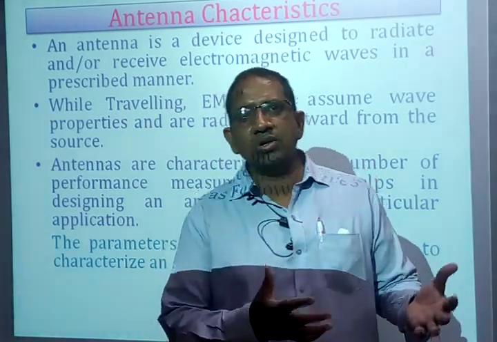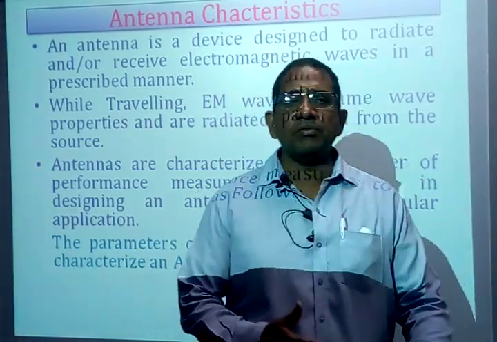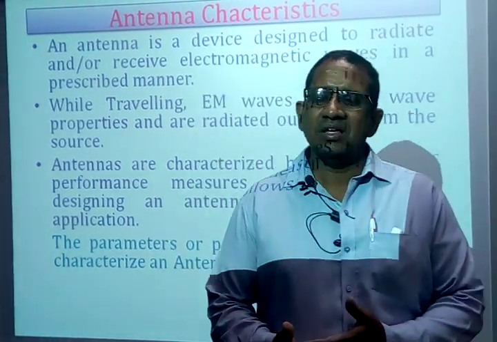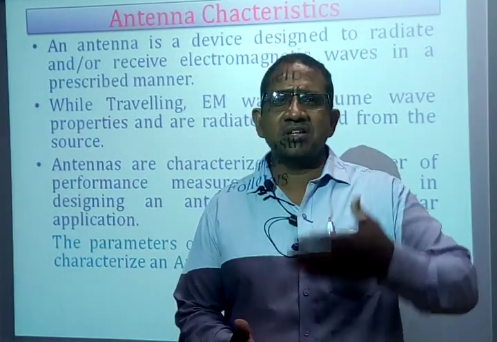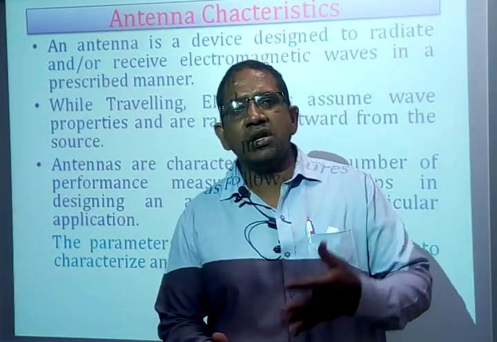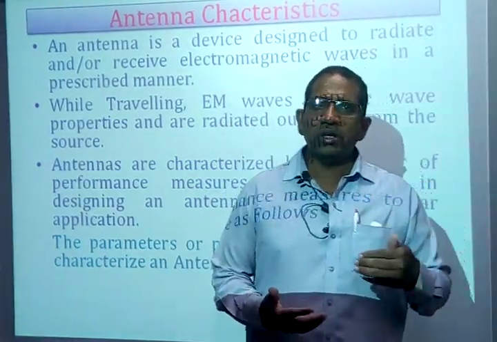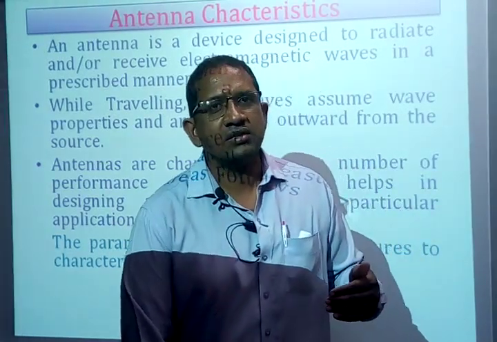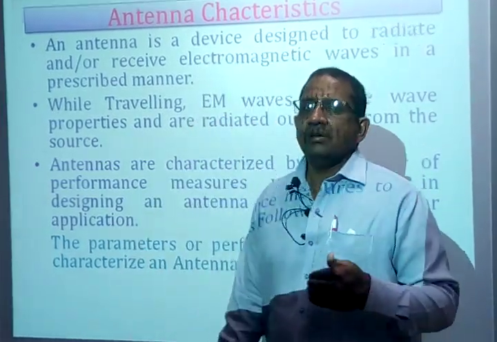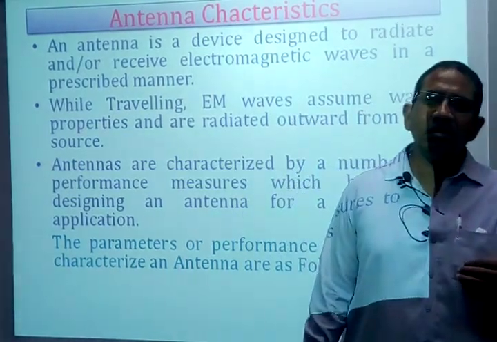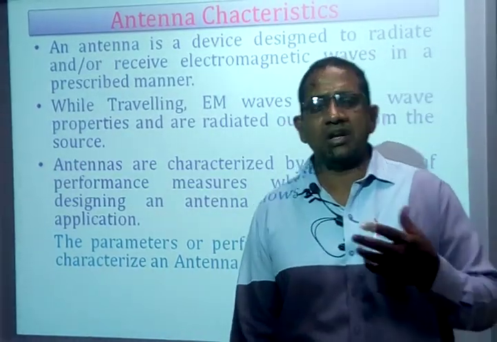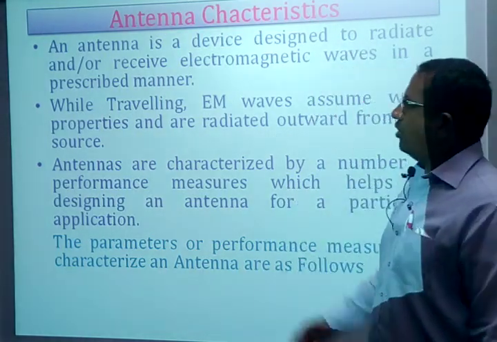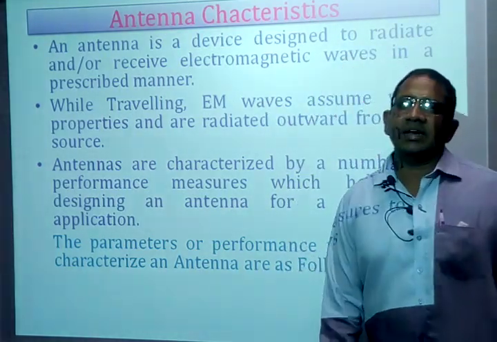So when we talk about a transistor, because of its characteristics, we came to know that a transistor operates in three regions: cutoff region, active region and saturation region, right? Similarly, a diode operates in the ohmic region, cutoff region and saturation region. So like that, we try to understand the behavior of a certain device or a circuit or an element with the help of its characteristics. Therefore, we normally deal with the characteristics.